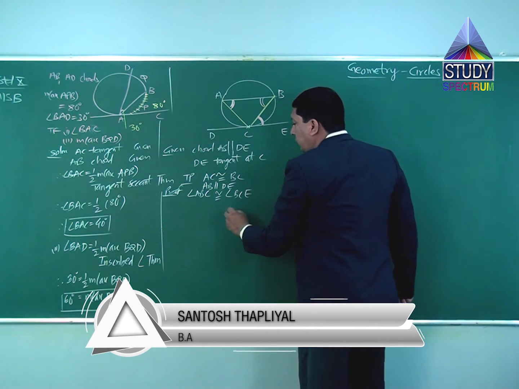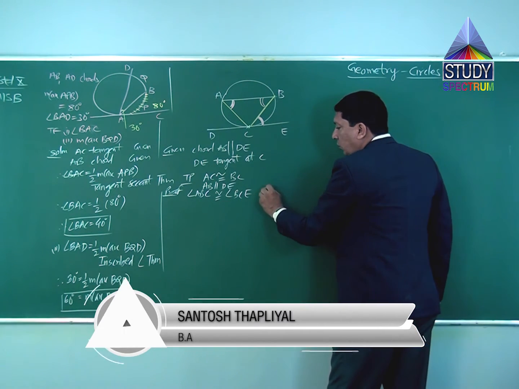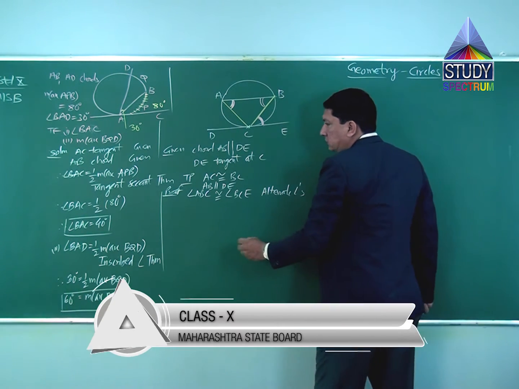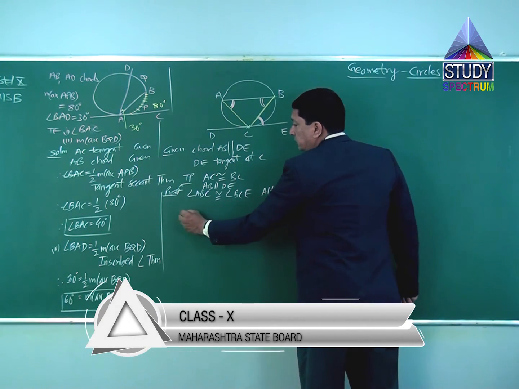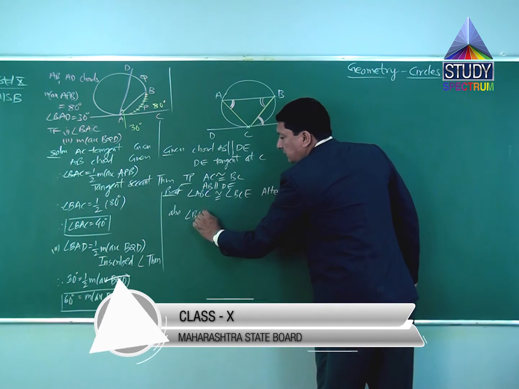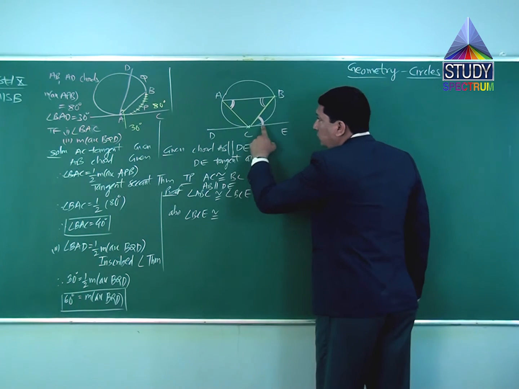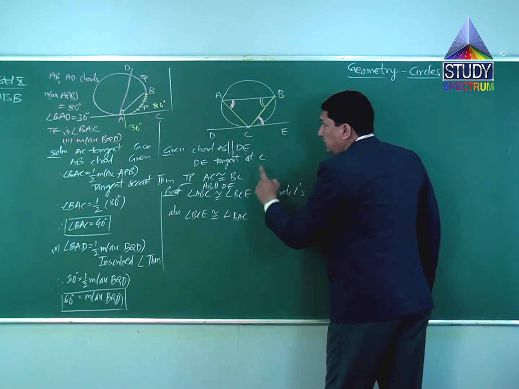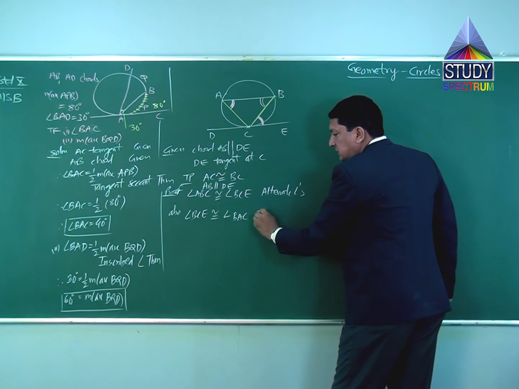Now if AB is parallel to DE, the reason is alternate angles. Also, angle BCE is congruent to angle BAC. Reason is tangent secant theorem.